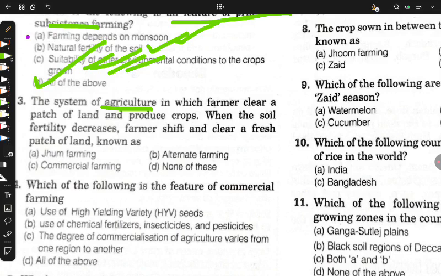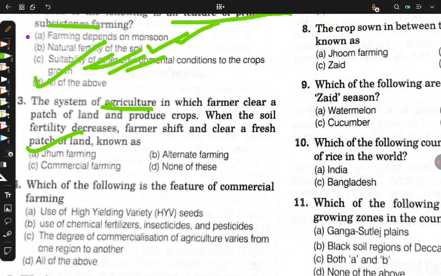So please improve your time management to do problems quickly in SST, because in SST there are two types of questions: the ones you know and the ones you don't know. There is no question that you can try solving because it is all based on information. So please give SST importance, but manage time correctly. So Jhum farming will be the answer.